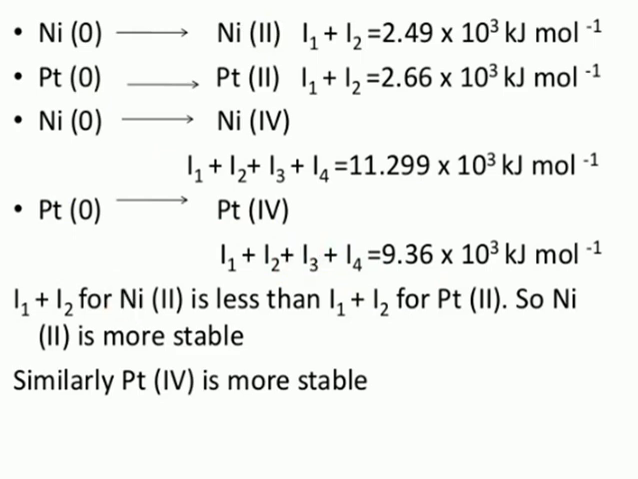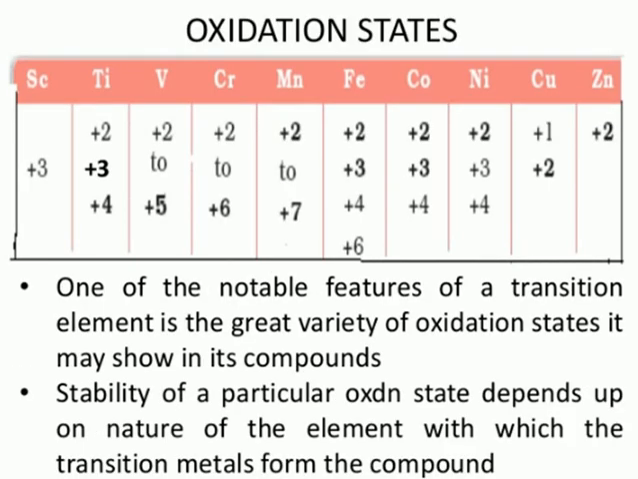And the last thing here is oxidation state. Do you know why transition elements exhibit variable oxidation states? Not only the ns orbital, but along with the ns orbital, the n-1 d orbital also takes part in bond formation. That is what I mean: one of the notable features of the transition metals is that they exhibit variable oxidation states.